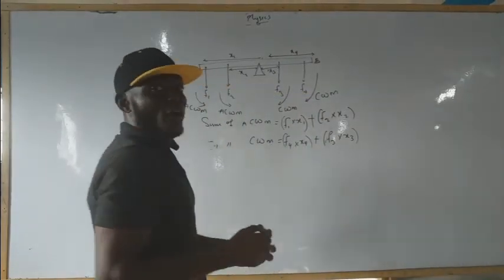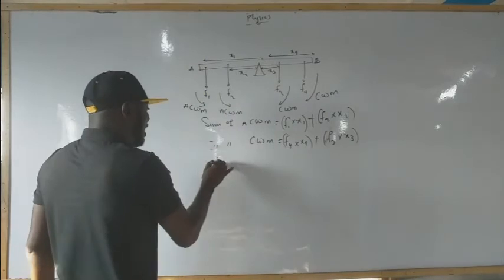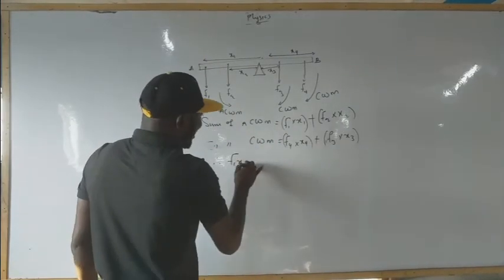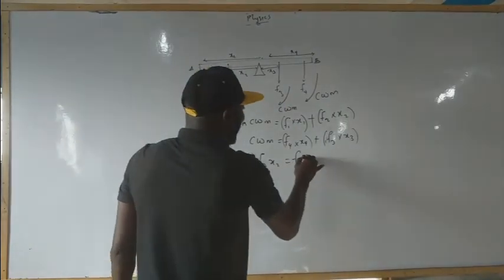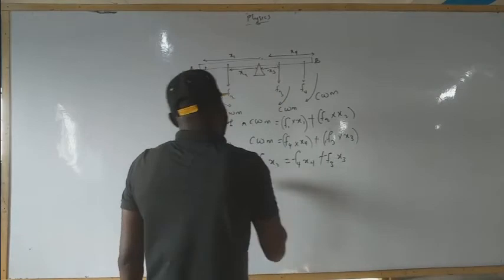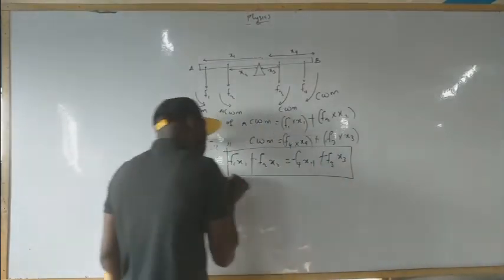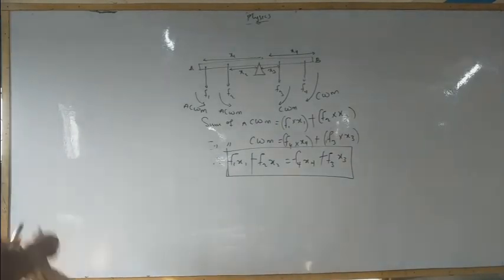Since the principle of moment states that the two must be equal, therefore F1x1 plus F2x2 must be equal to F4x4 plus F3x3. That is the principle of moment.